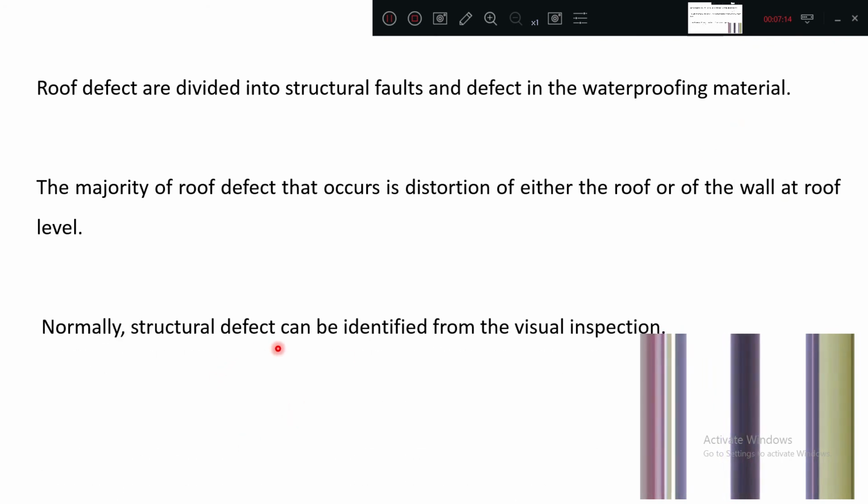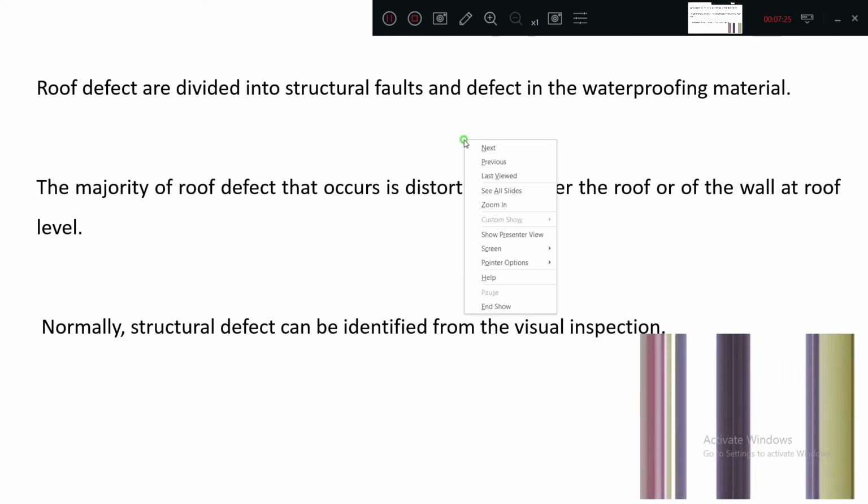Normally, structural defects can be identified from visual inspection. How? Cracks can be seen, deflection can be seen, bending of the slab can be seen. So all those structural defects can be easily identified. Okay.